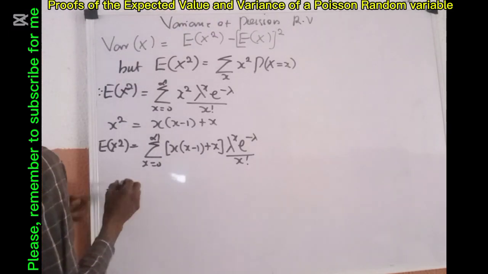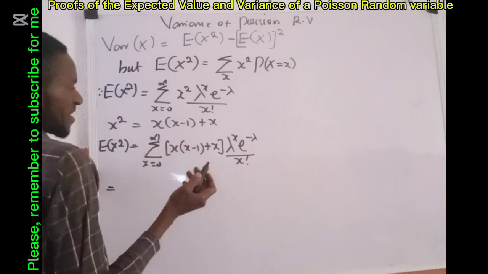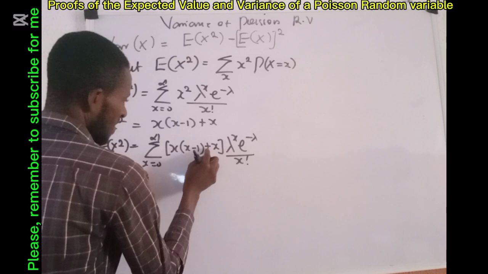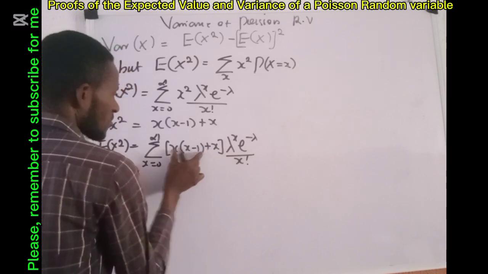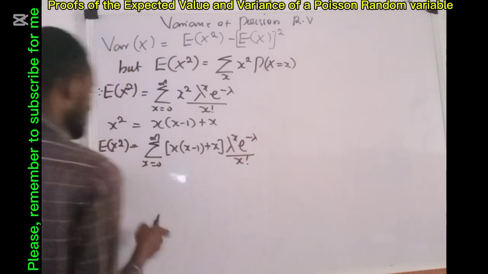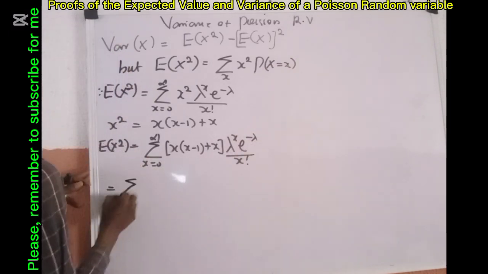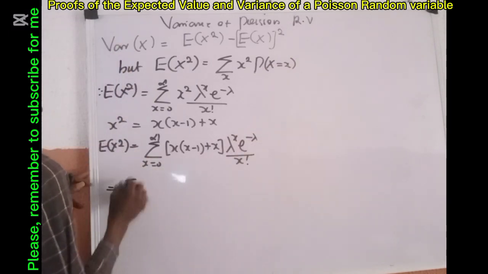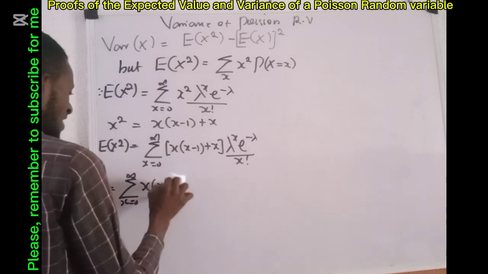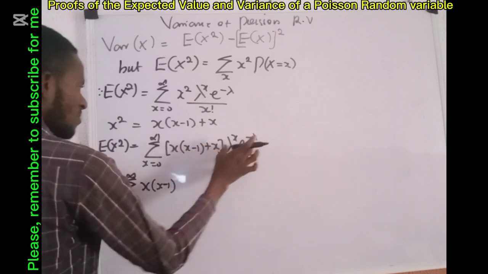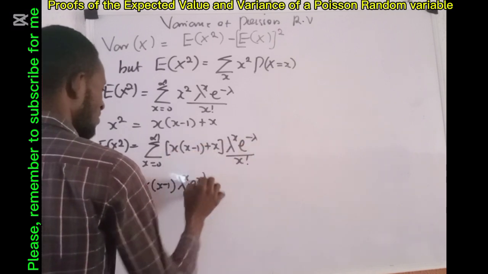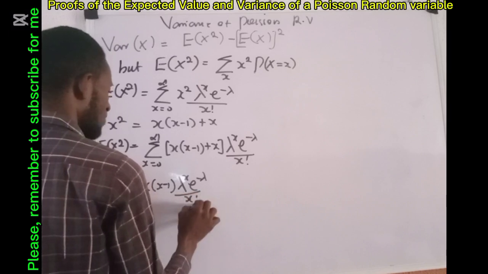So this equals, I want to open a bracket. By using this, there is a plus here. So I want to use what is here, multiply this quantity, use what is here, multiply this quantity, and this thing becomes the sum of x running from 0 to positive infinity of x into x minus 1, which is this one, multiplying by this, lambda raised to power x, exponential minus lambda, all over x factorial.